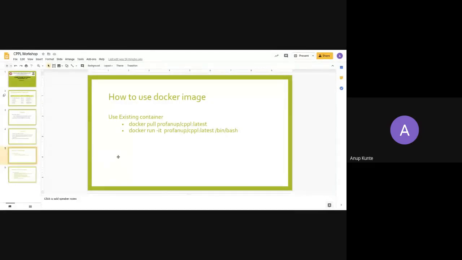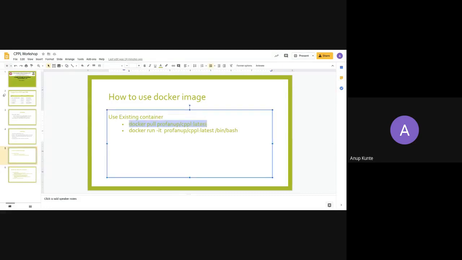I had shown you these slides yesterday, and in those slides, I had mentioned that we will be discussing how you can use the Docker image for taking the practical session. I had already shared this particular command with you on the WhatsApp group. I would like to know whether anybody actually tried pulling that. May I know?